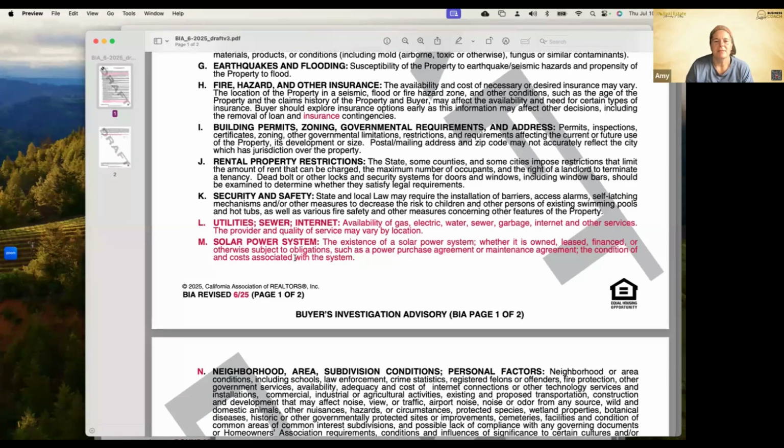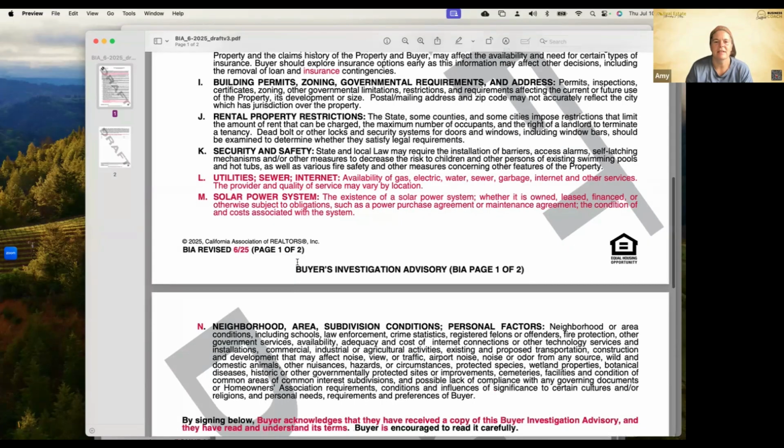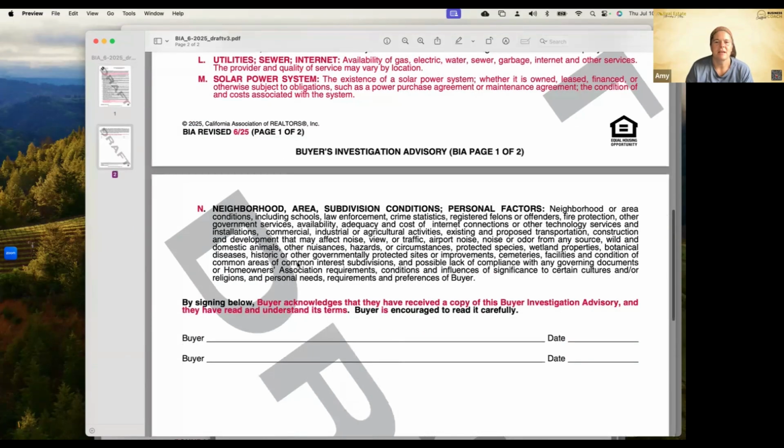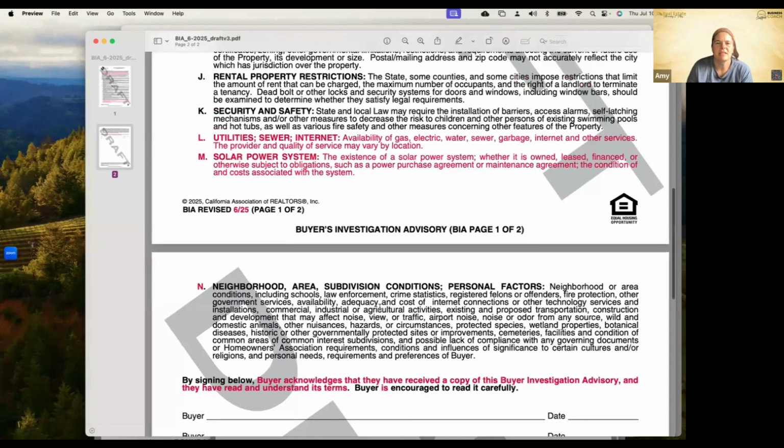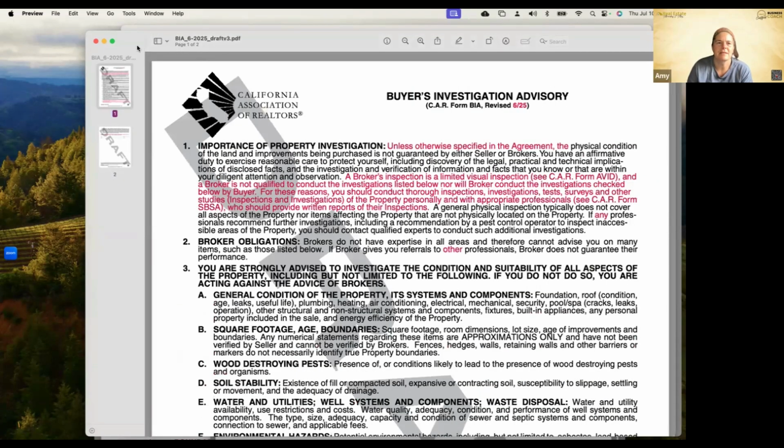For the solar power system, they also added line M: the existence of a solar power system, whether it's owned, leased, financed, or otherwise subject to obligations such as a power purchase agreement or maintenance agreement, and the condition and costs associated with the system. So just know they added that in there. And then the buyer signs and initials it. Keep in mind this buyer investigation advisory is usually attached to every residential purchase agreement, so it's automatically in there. It's something that the buyer signs and they've updated it. We should make sure that the buyer is reading that.